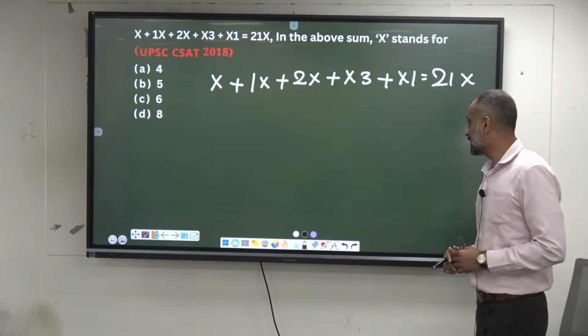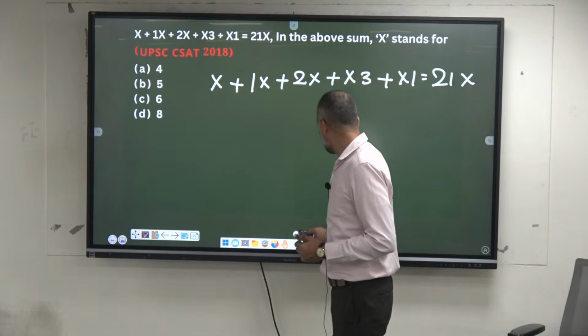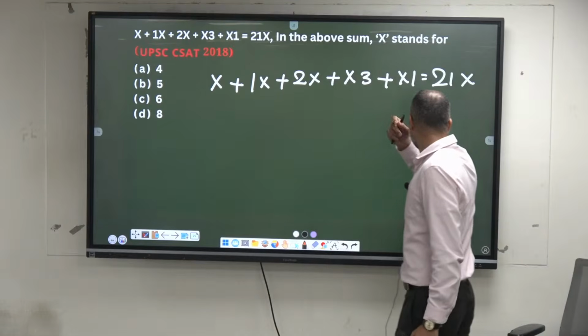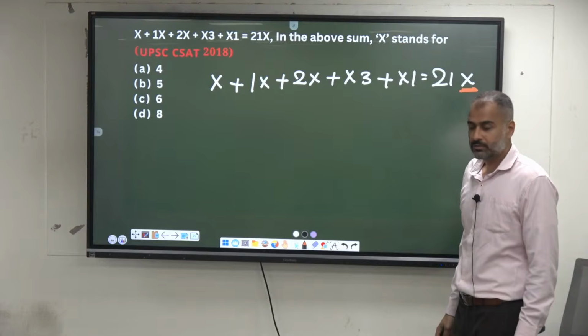The first three terms, x is in the units place, and the next two terms, tens place. So you can work on the unit digits here. X is more appropriate.